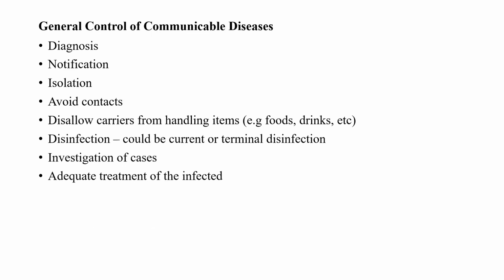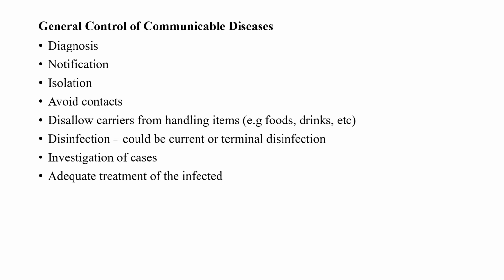Now, what are the ways by which we can control communicable diseases? The general ways by which we can control communicable diseases are what we are trying to highlight here. The first one I highlighted here is diagnosis. Diagnosis means finding out and confirming that this is the particular disease. That is one. Then two, notification.